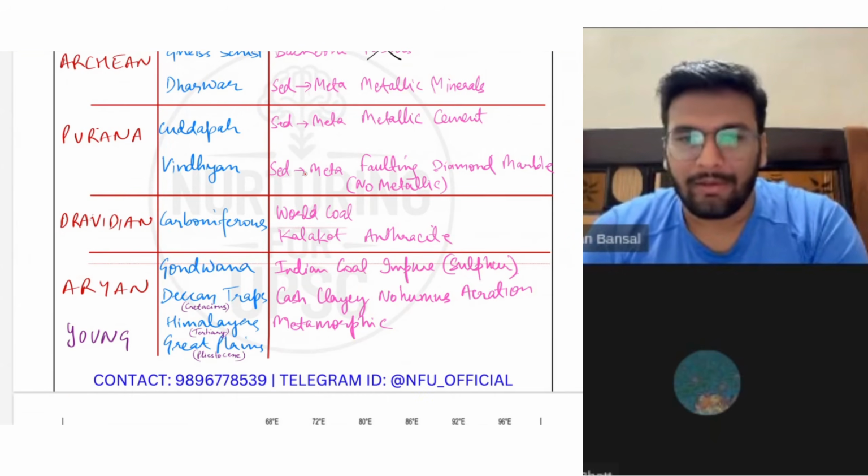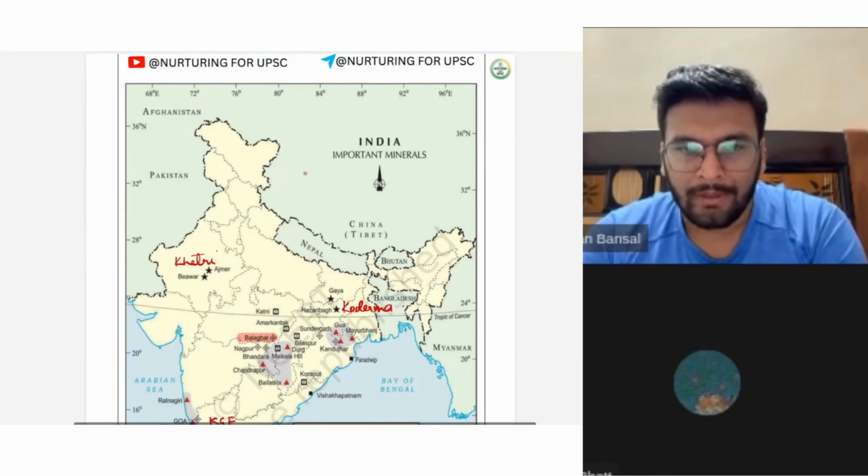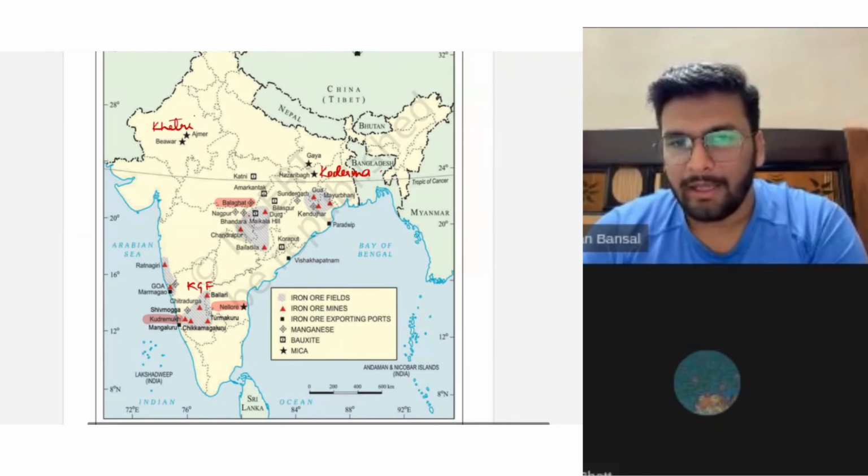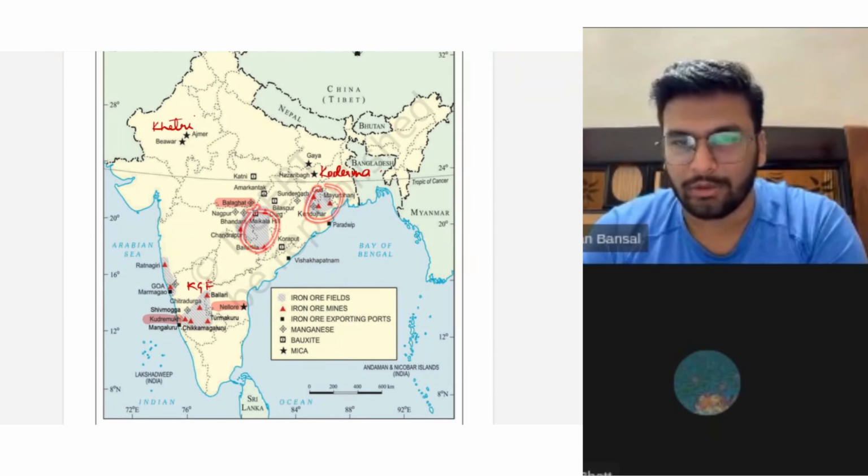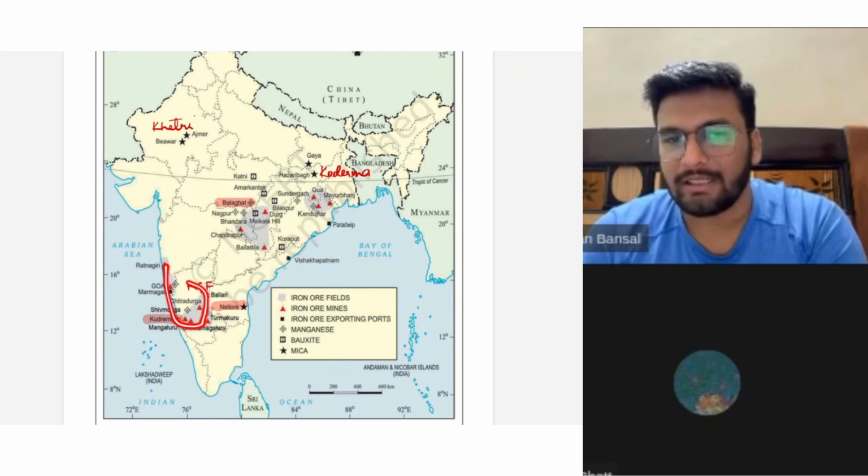That's why we have iron. I'll show you the iron profile. See the iron profile. Here we have metamorphic rocks, Archean Gneiss. Here also we have Archean Gneiss. Here also we have Archean Gneiss. Dharwar sediments and Archean Gneiss.